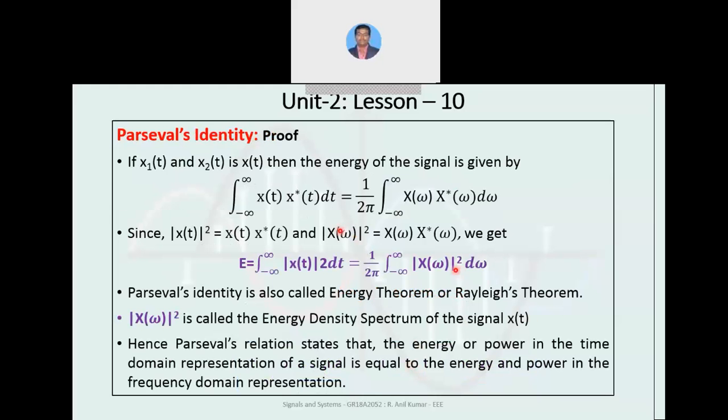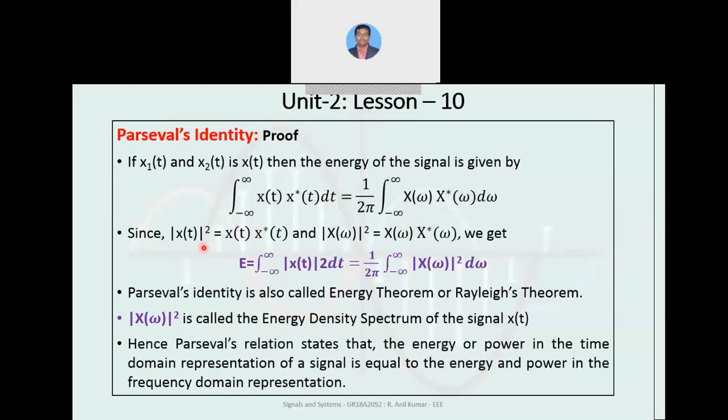Similarly, for Parseval's identity proof, we need to consider the energy expression. Let us consider x1 and x2 both equal to x of t. The previous expressions can be rewritten as the integral of x of t into x conjugate of t dt equals 1 by 2 pi times the integral of x of omega into x conjugate of omega.